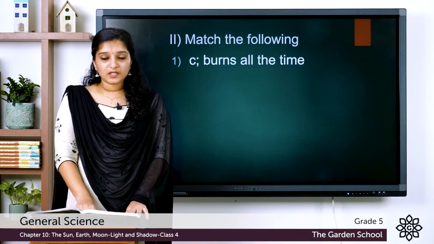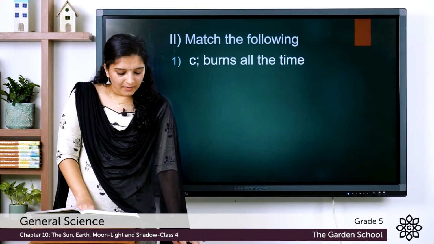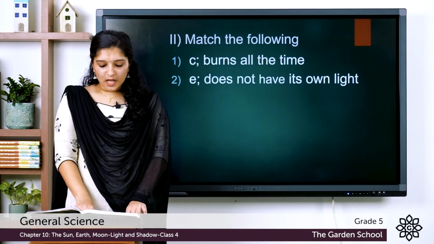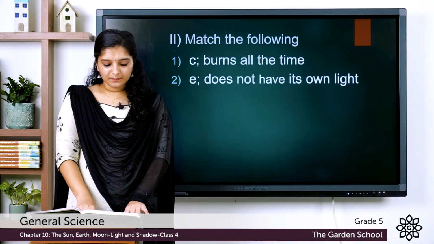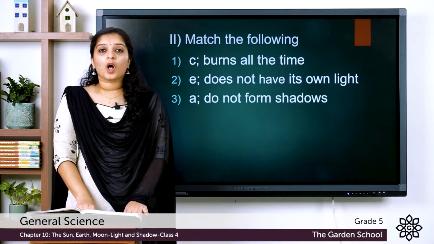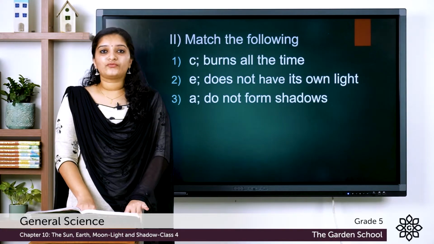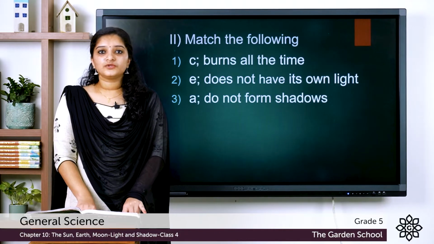The second question, the moon, and the right option is does not have its own light. The moon does not have its own light. The third question, transparent objects, and the right matching option is option A, that is, do not form shadows. Transparent objects do not form shadows.